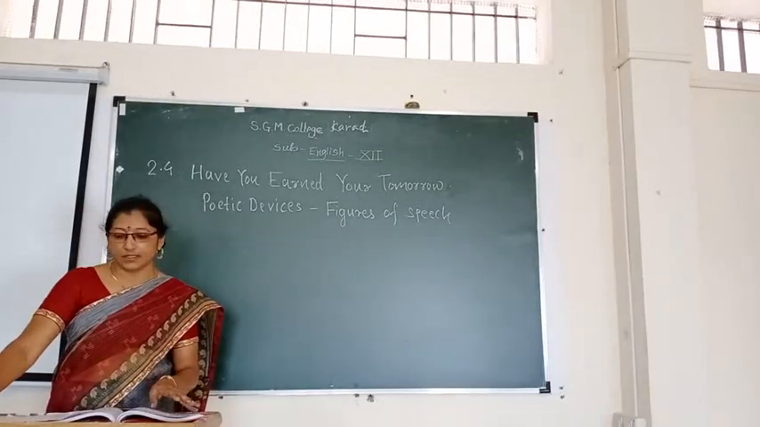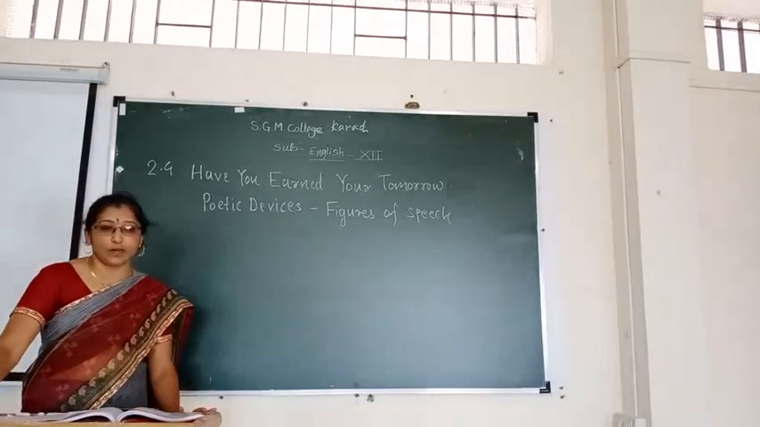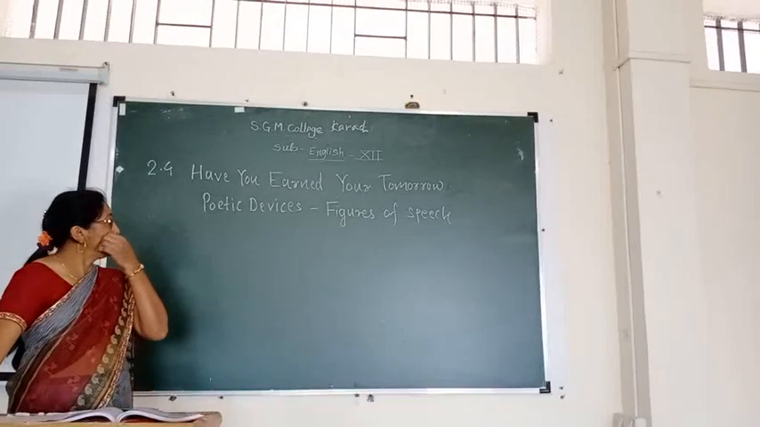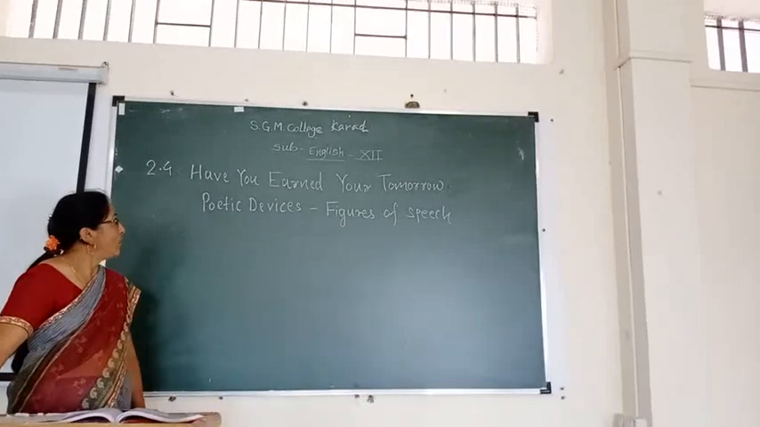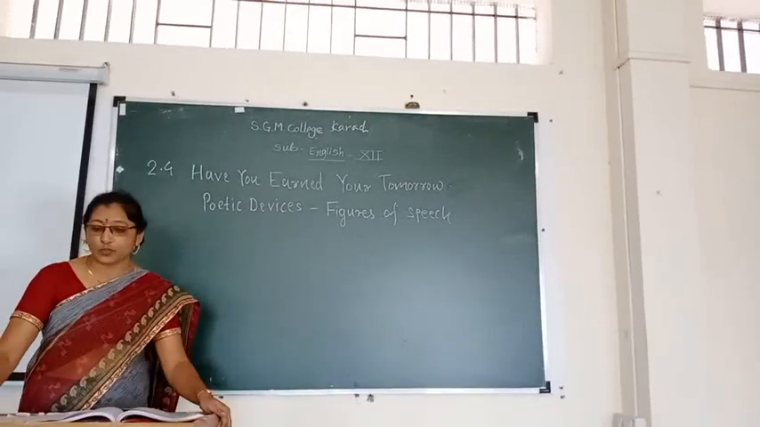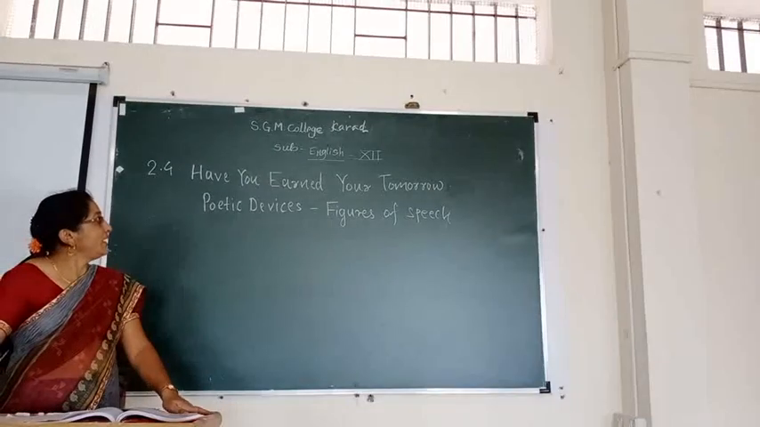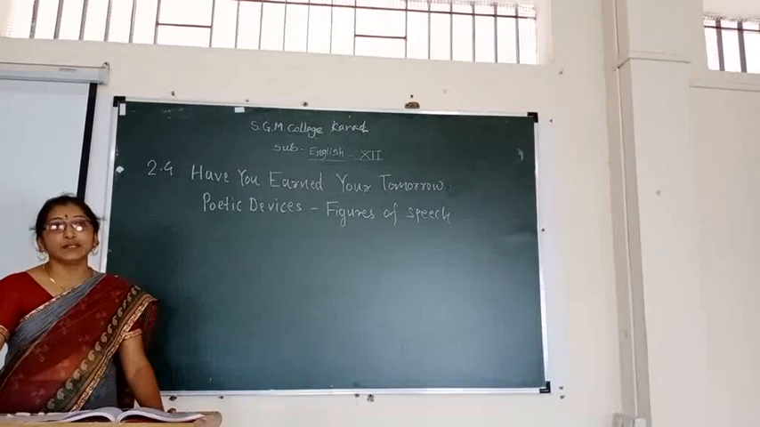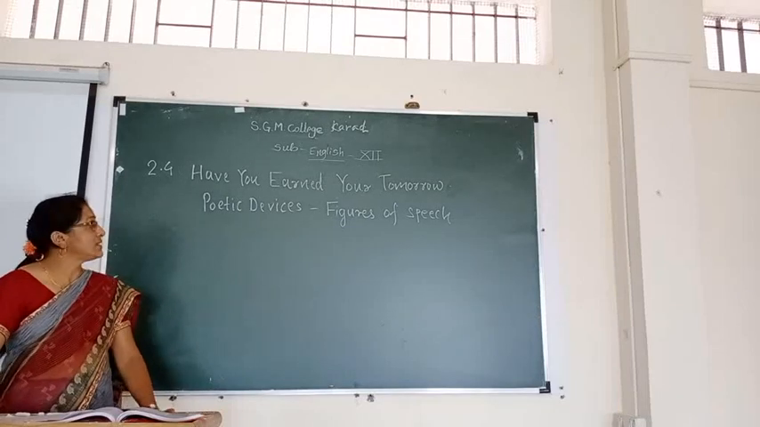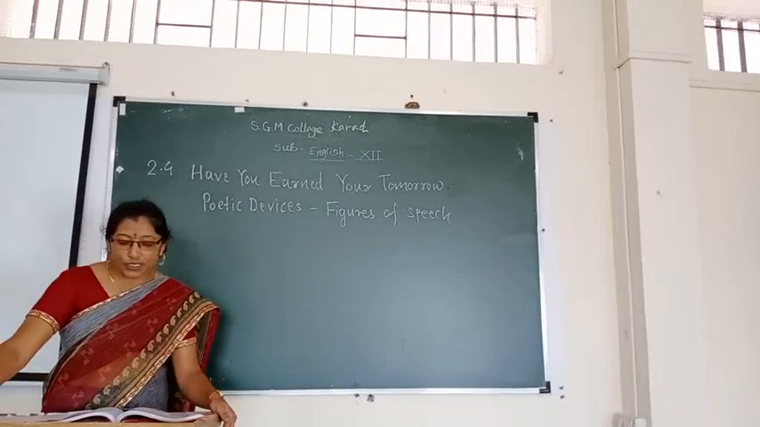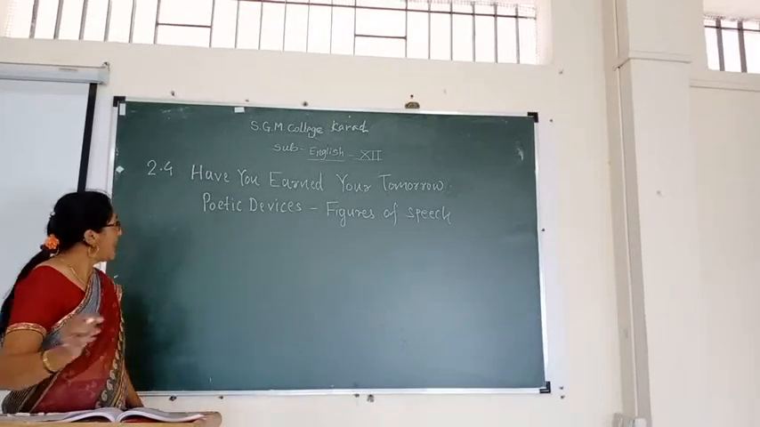In our previous lecture, you learned the poem Have You Earned Your Tomorrow. This poem is written by Edgar Guest. In today's lecture, we are going to discuss poetic devices, figures of speech. The poet Edgar Guest has used a number of poetic devices in his poem, such as alliteration, interrogation, paradox, synecdoche, etc. Now, first, alliteration.